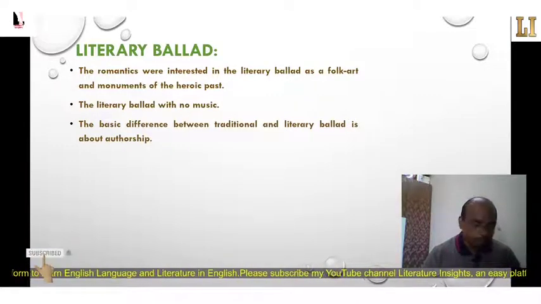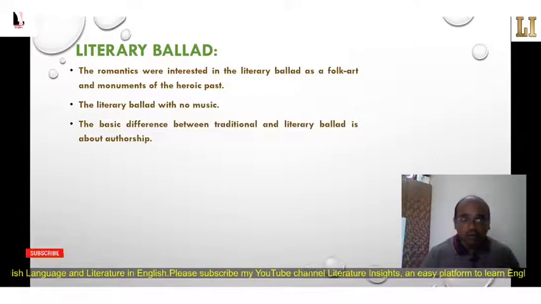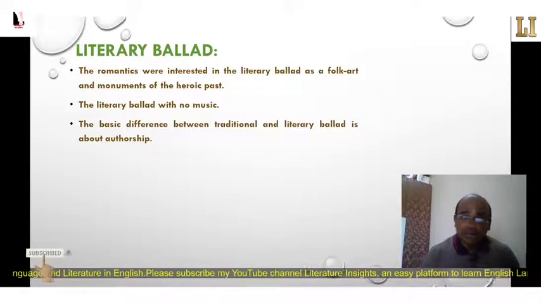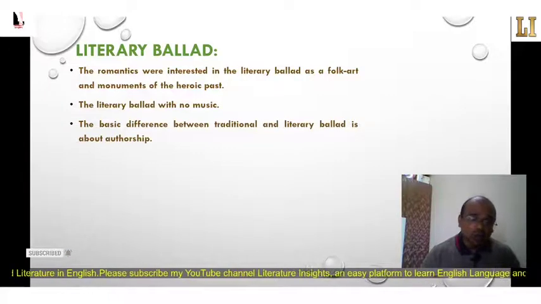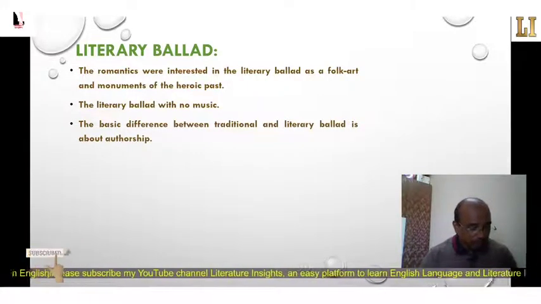The author of the traditional ballad may be a common man, a shepherd, a farmer, a villager, or an illiterate person. But the author of a literary ballad is a well-known persona who has legal rights to his literary ballads.